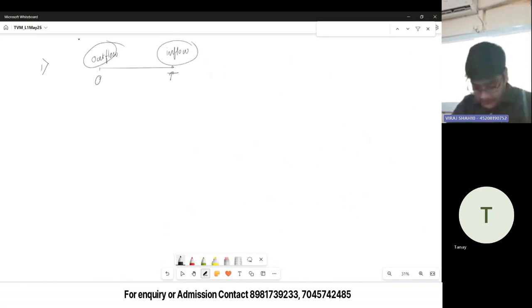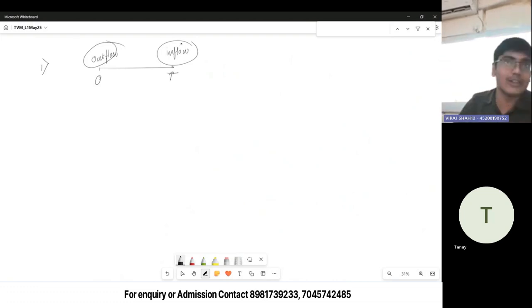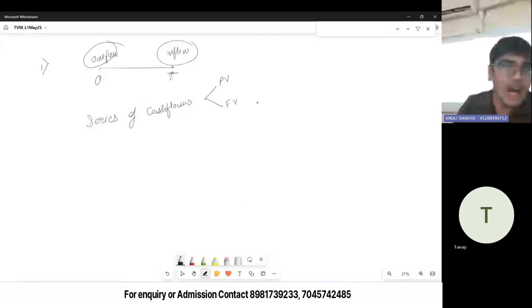But in real life, it is not usually the case that you only have to calculate the present value or future value of bullet payments. It might be that there are a series of payments or series of cash flows, for which you might have to calculate PV or the future value. Now, what do I mean by series of cash flows? Let's take an example.